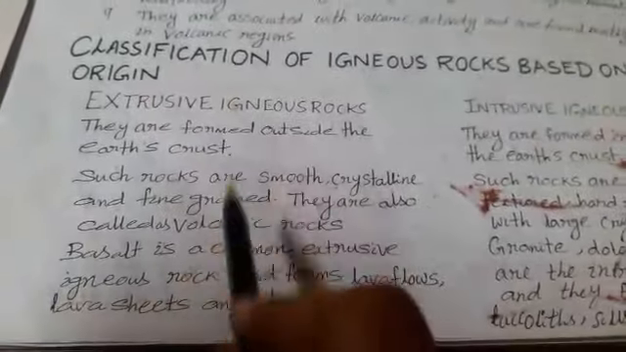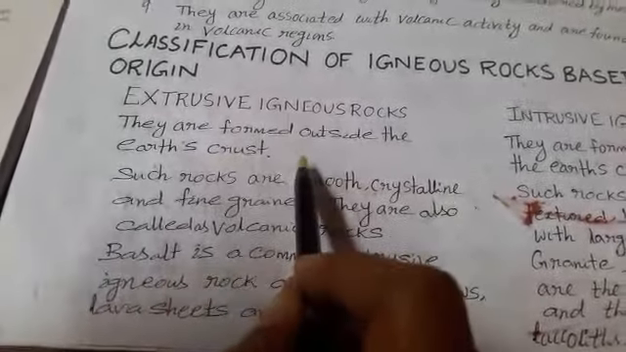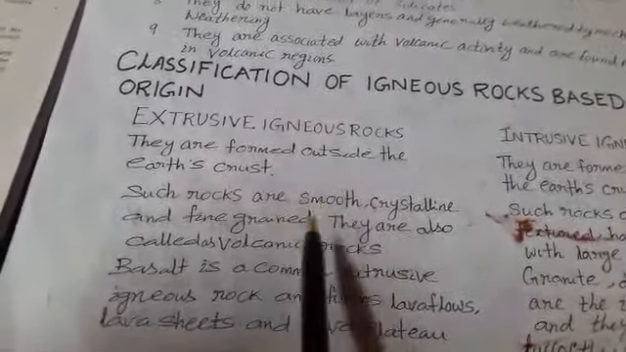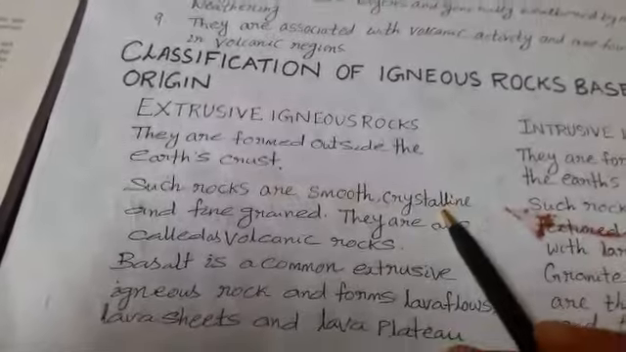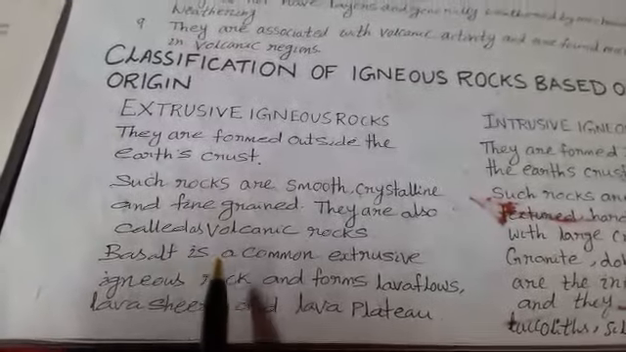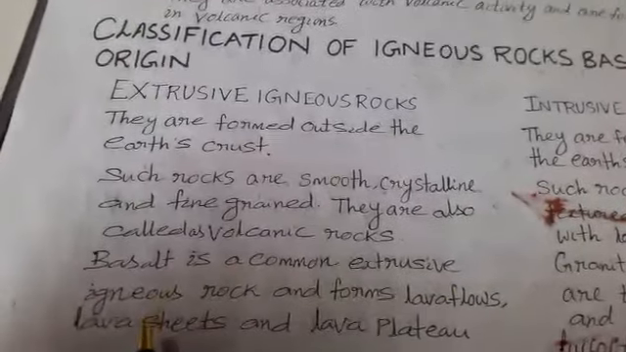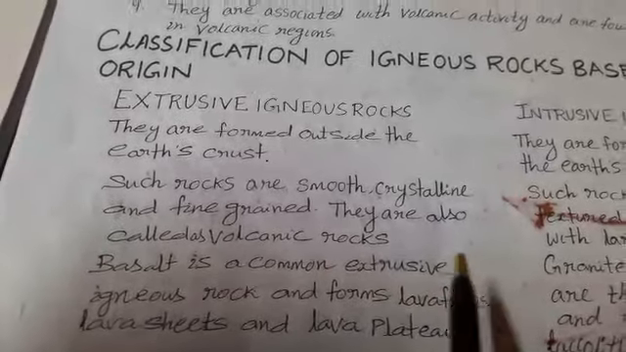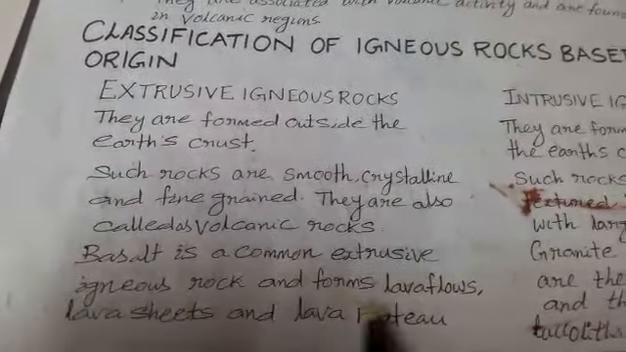Now we'll discuss in detail about the extrusive igneous rock first. They are formed outside the earth crust. Clear? Such rocks are smooth, crystalline and fine grained. They are also called volcanic rocks. Basalt is a common extrusive igneous rock and forms lava flows, lava sheets and lava plateau. What are the features or landforms that belong to the extrusive igneous rocks? Lava flows, lava sheets and lava plateau.